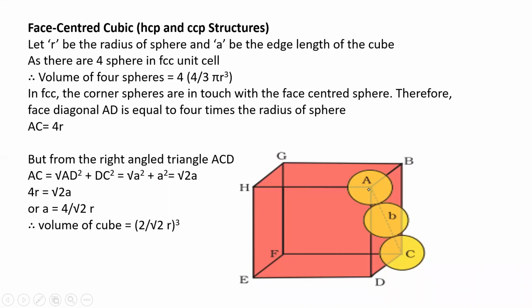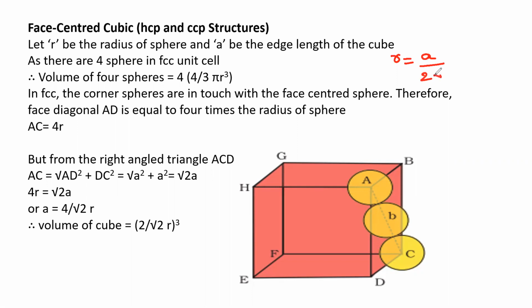But from the right angle triangle ACD, AC is equal to the square root of AD square plus DC square, that is applying Pythagoras theorem. So 4R is equal to root 2 A, and A is equal to 4 by root 2 R. So the volume of cube is equal to 2 root 2 R cube. So A is equal to 4 by root 2 R, which is very, very important. Or you can say R is equal to A by 2 root 2.